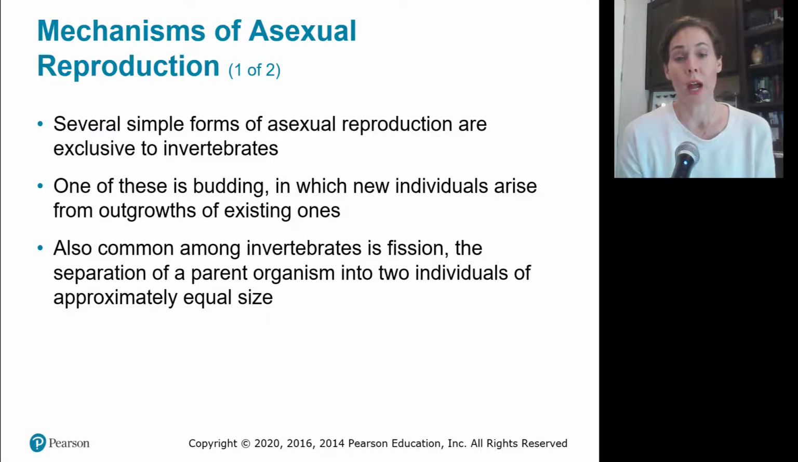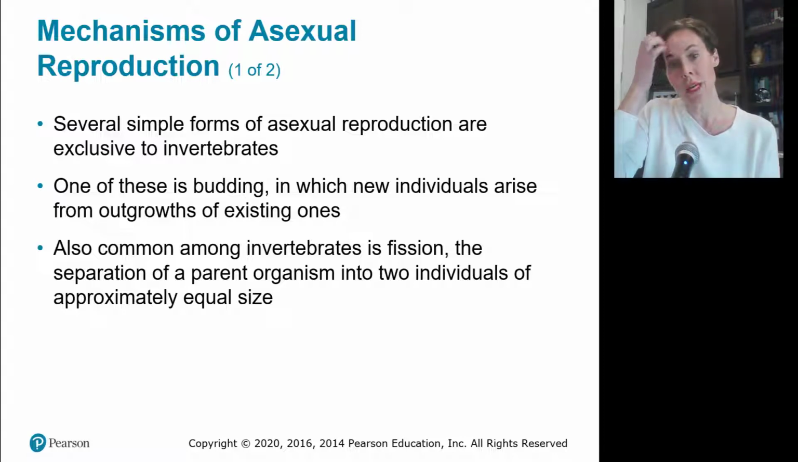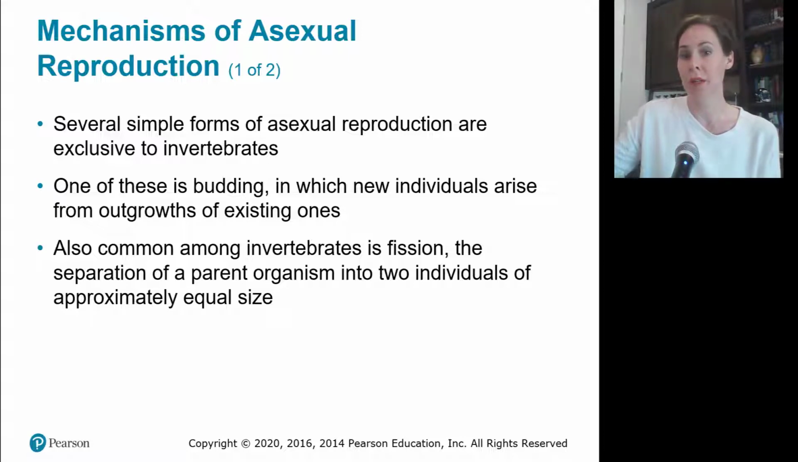There are a lot of types of asexual reproduction that are only found in invertebrates, because those are much more primitive animals than vertebrates are. One of these examples is called budding. That's where new individuals are just growths of an existing one. So imagine coral, right? It's a budded growth of an offspring.